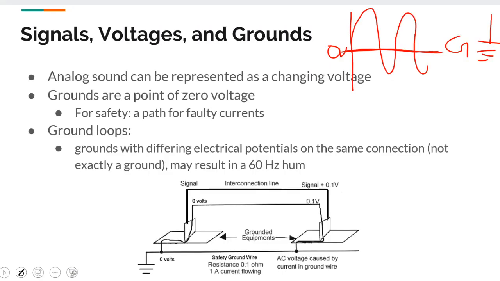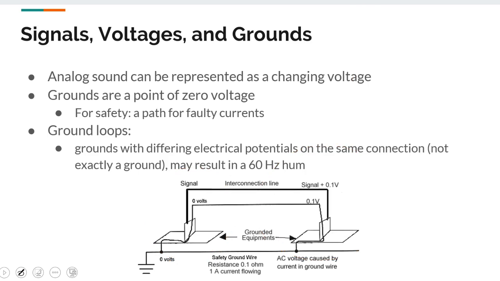So say we have two devices. We have one device here and another device here. Both of them are connected together, like sending some sound signals between them.